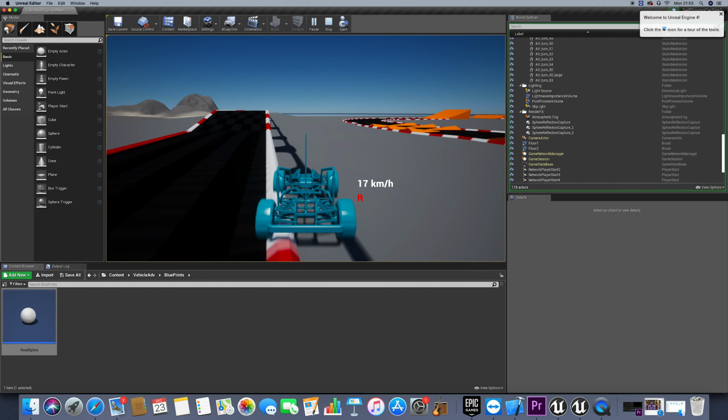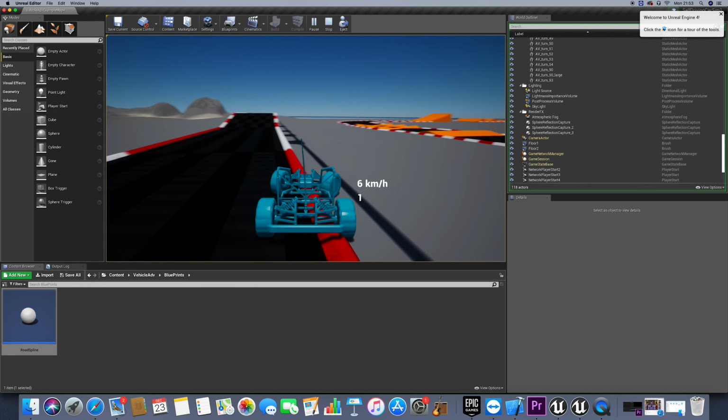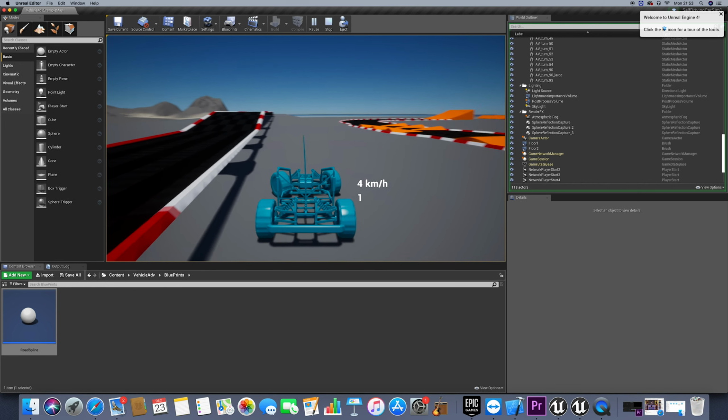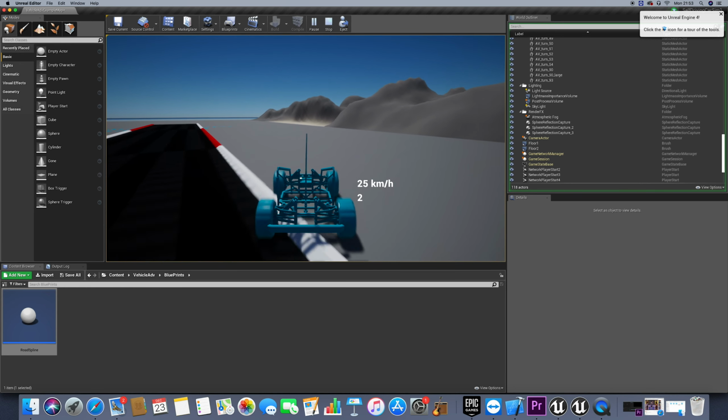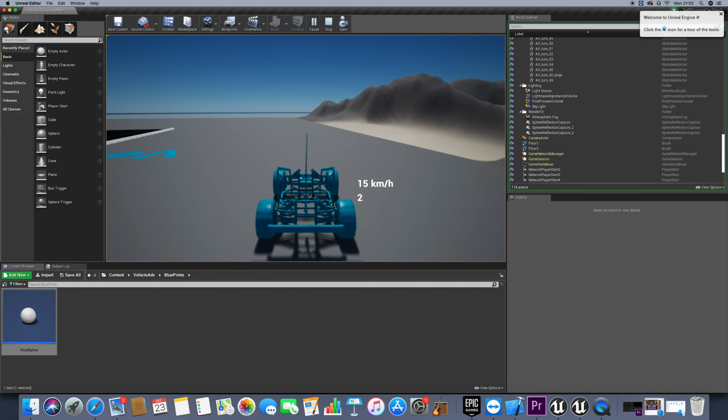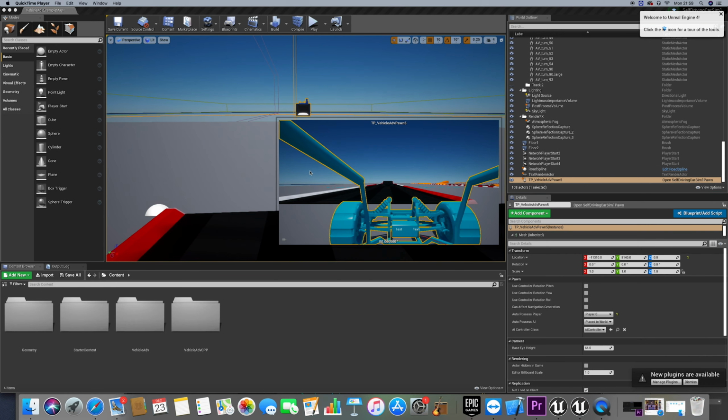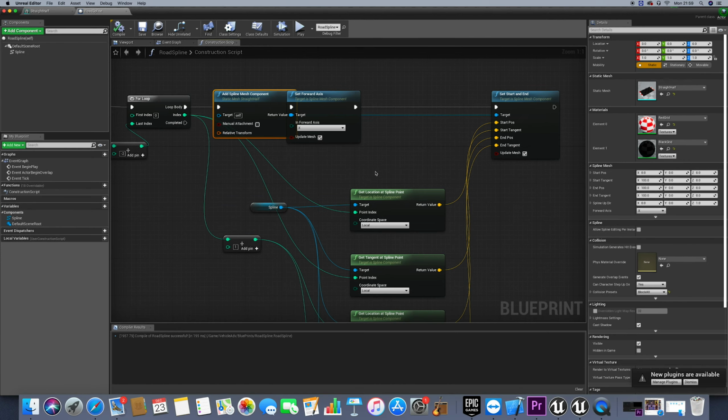And as you see, we can also drive over the side here. So we need to add what is called collision to that static mesh, which is the road here. So let's open again our road spline blueprint.